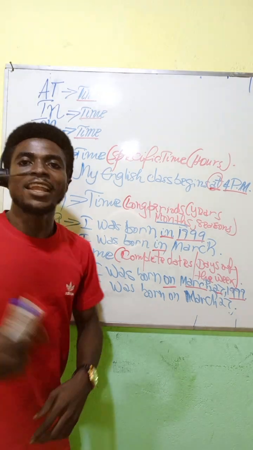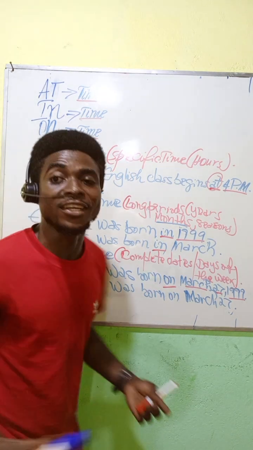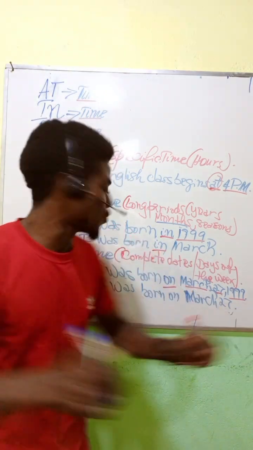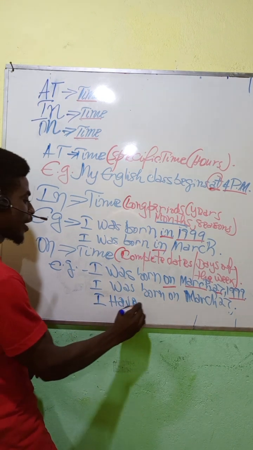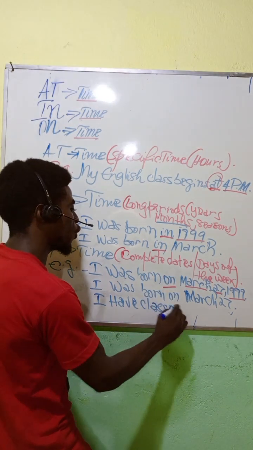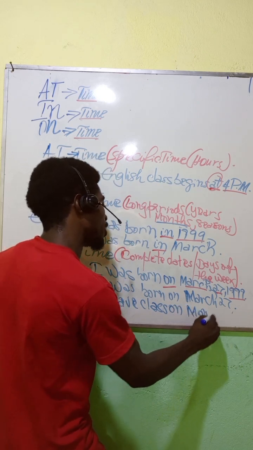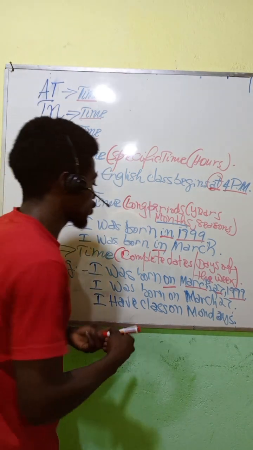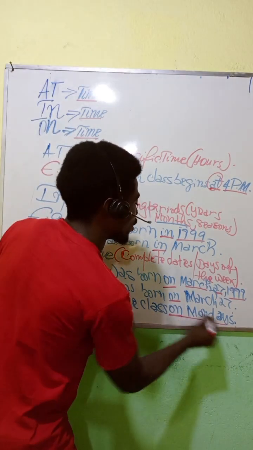And last but not least, we can also use on to talk about days of the week, like Monday, Tuesday, Wednesday, and so on. Check it out. I have class on Mondays. So when it comes to days of the week, we also use the preposition on.